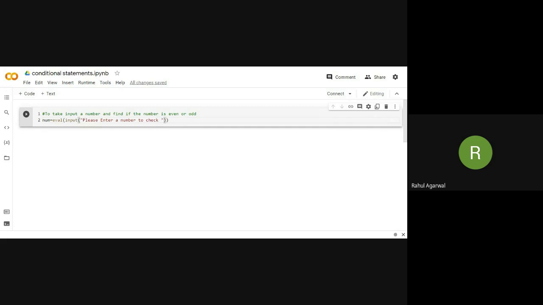So now, children, whatever I am typing here in the input, when you see the execution of the program, you will find that whatever I am writing in the input box will be printed as it is. This is done just to make the program user friendly. What is a user friendly program? A user friendly program is one which tells the user everything.